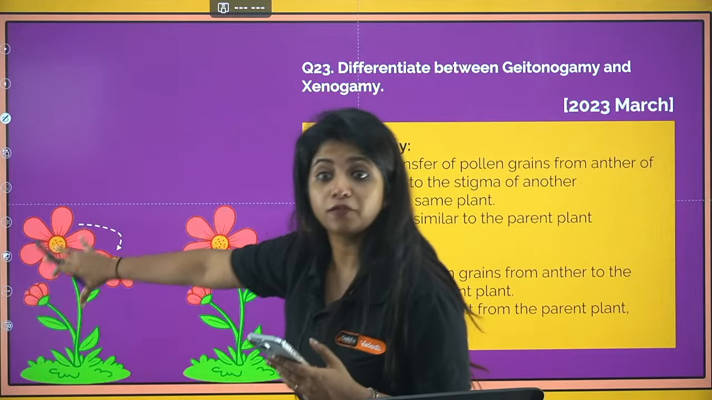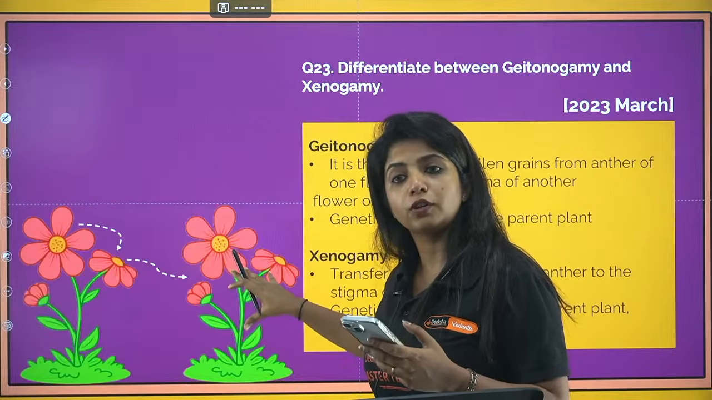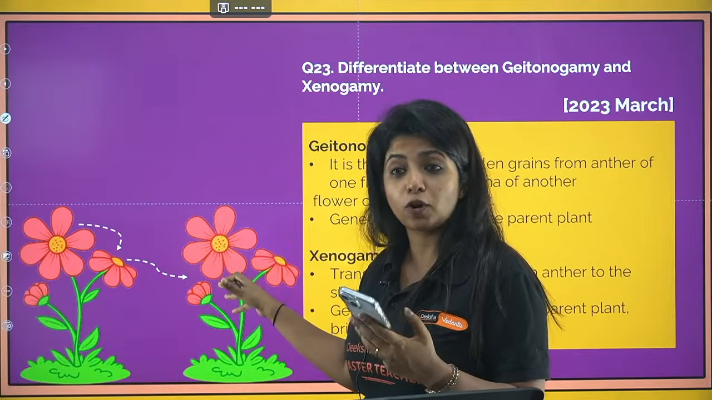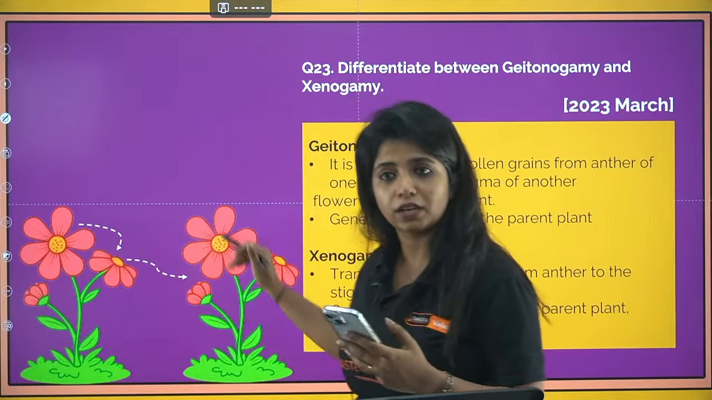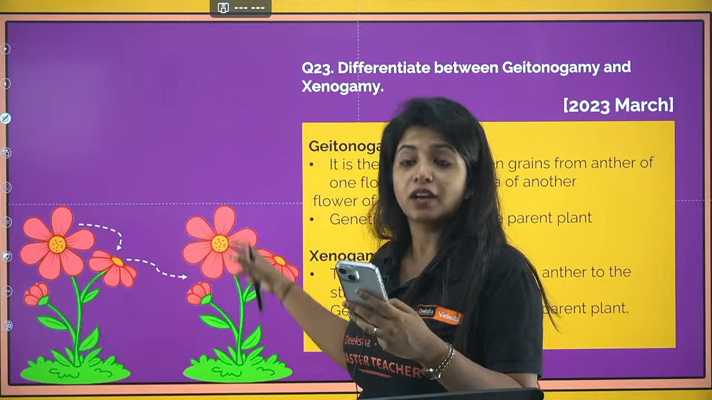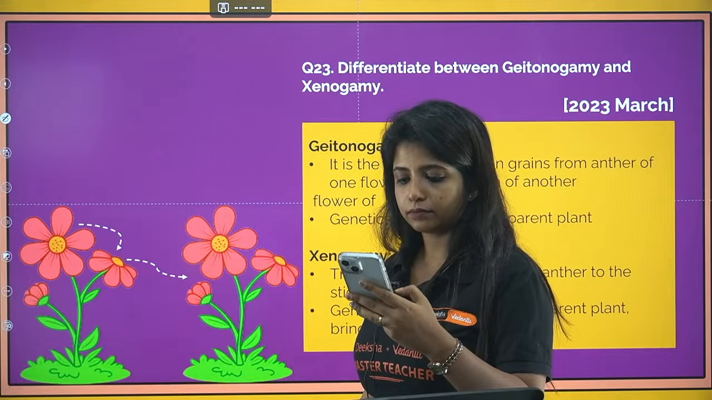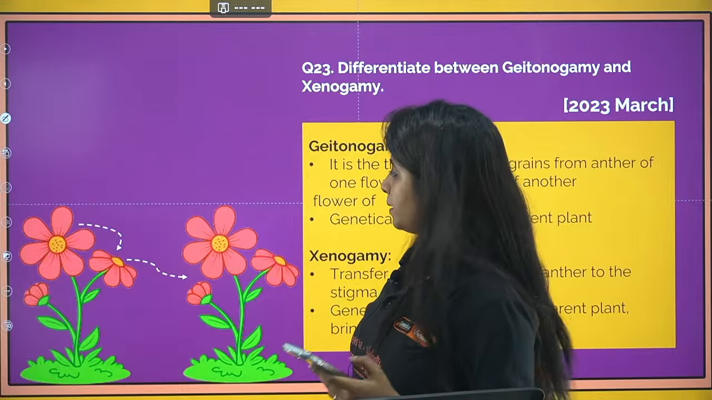On the other hand, we have this particular plant and this particular plant. Suppose pollination is happening from here to here. Do you think cross-pollination is happening? Yes. And is it true cross-pollination? Yes. Why? Because 2 different plants are involved. So the progeny that will be formed will be a combination of both of these plants. I hope that is clear.